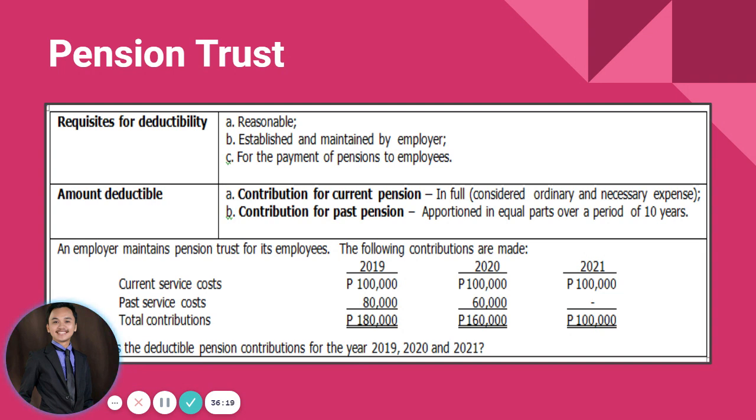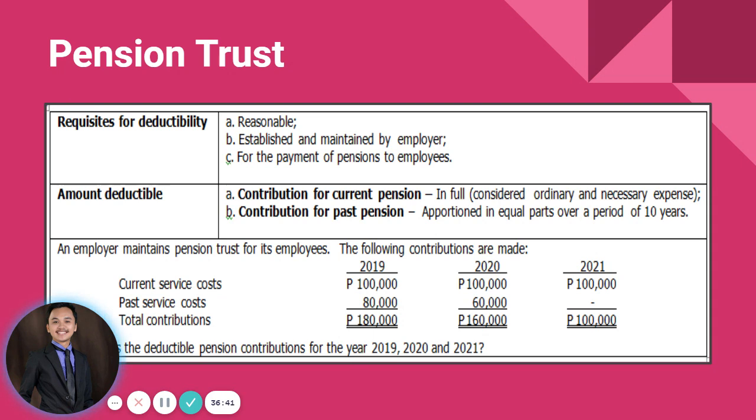Talking for 2020, no? So 100,000 is also deductible in full, and then 60,000 will also be amortized for 10 years. So 60,000 divide 10, that is 6,000 per year, plus the amortization of your past service cost for the year 2019 in 2020. Okay?